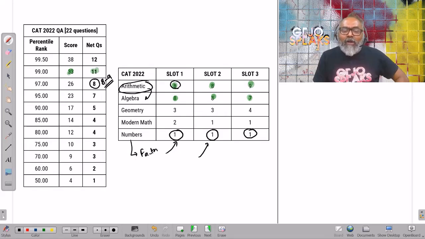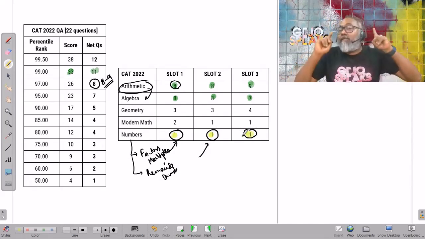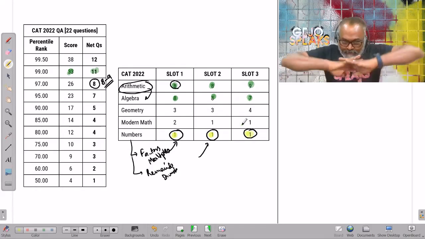Factors, multiples, then we'll have things like remainders, divisibility. These concepts now. It is just one question. Why should I sit and waste my time? That is actually the question. So let's explore that, and that's what we're going to do. Are you ready? So let's start.